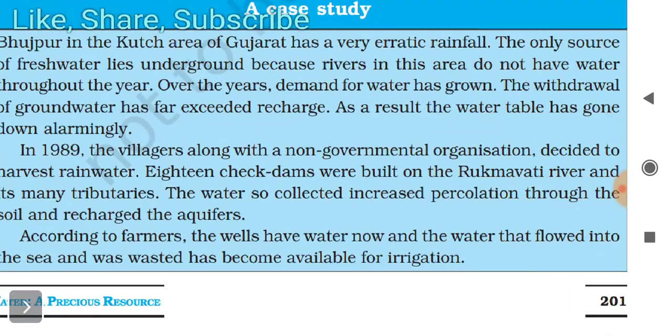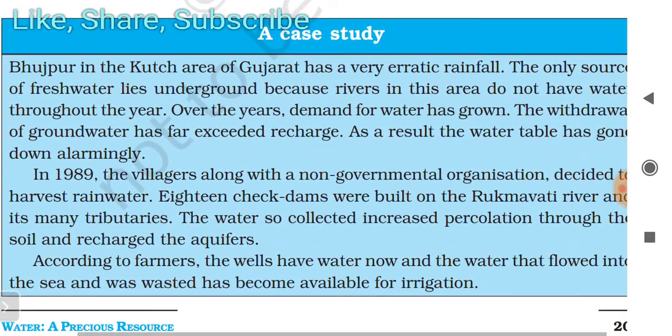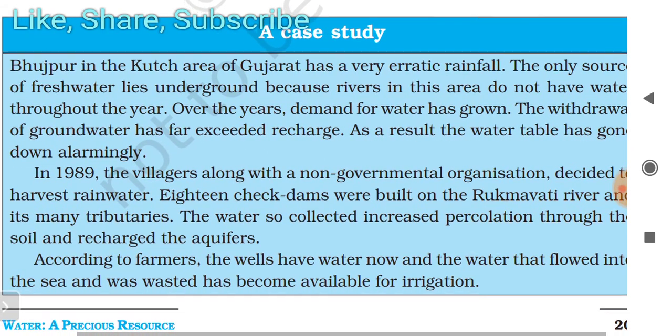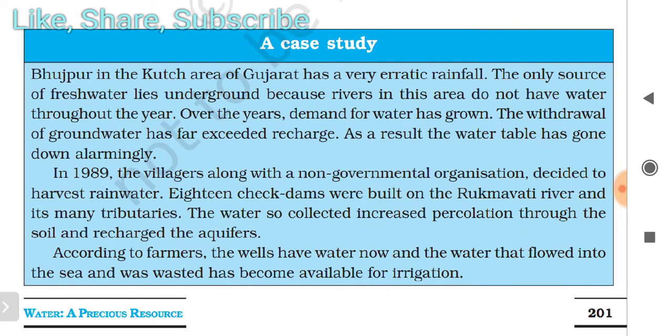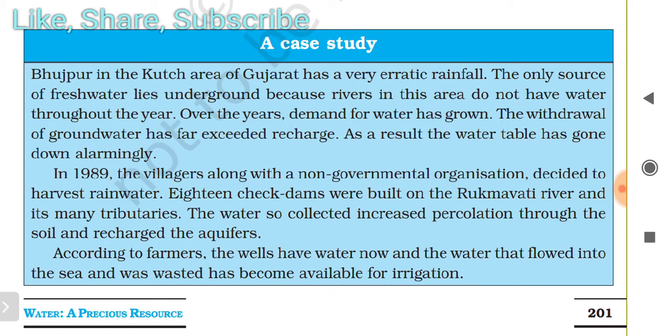So a case study is here. Bhojpur in the Kutch area of Gujarat has very erratic rainfall. The only source of fresh water lies underground because rivers in this area do not have water throughout the year. Over the years, demand for water has grown. The withdrawal of groundwater has far exceeded recharge. As a result, the water table has gone down alarmingly.